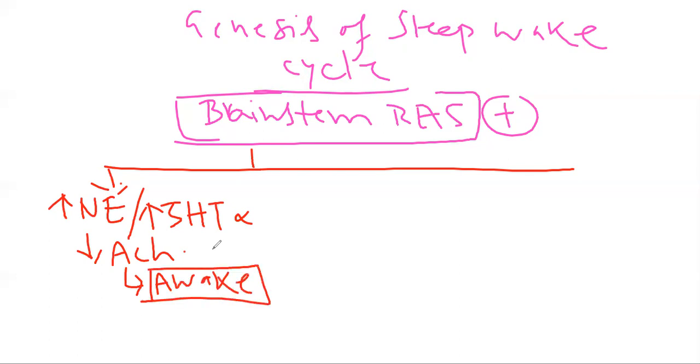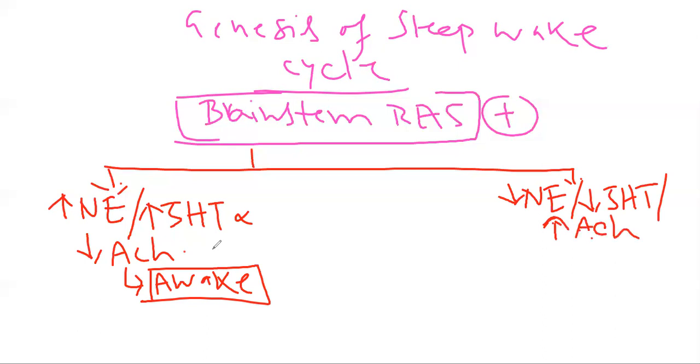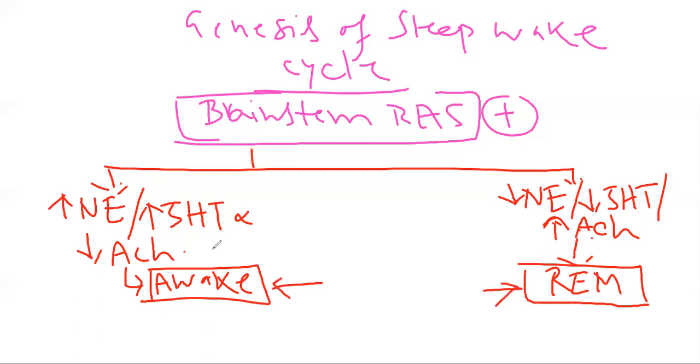Whereas if there is a decrease in the norepinephrine concentration, a decrease in the 5-hydroxytryptamine or serotonin concentration, as well as an increase in the acetylcholine concentration, that will lead to REM sleep. So REM sleep will be generated due to activation of acetylcholine and deactivation of norepinephrine or 5-hydroxytryptamine. And in between these two, there will be non-REM sleep.